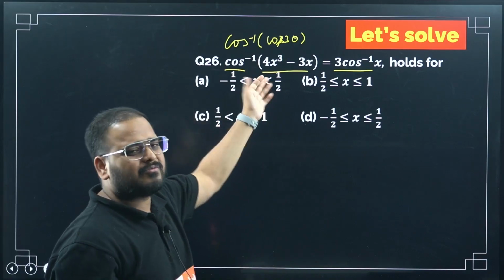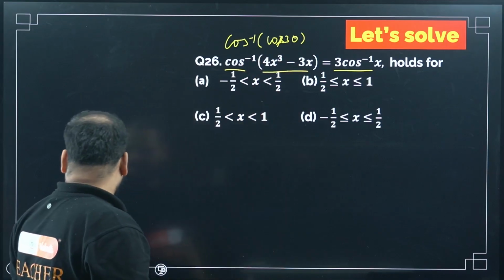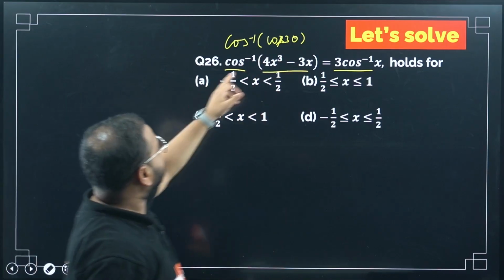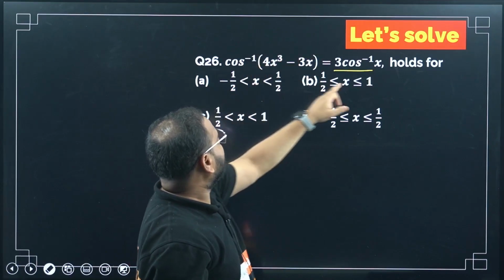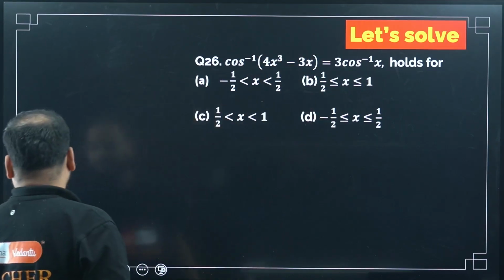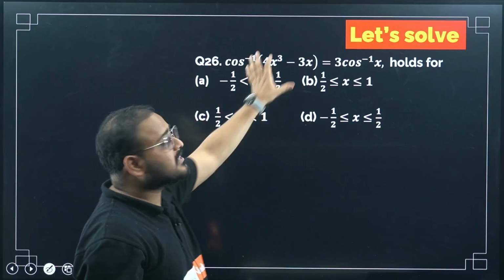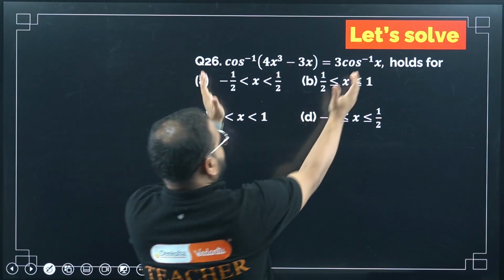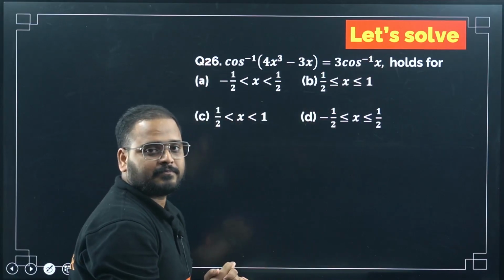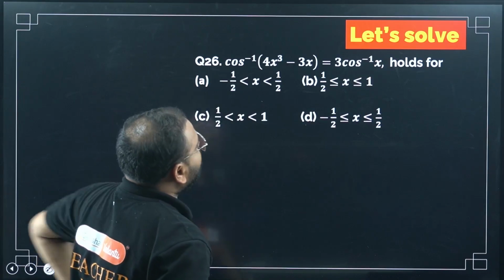Cos inverse of cos theta you will find solved everywhere, and in the examples also you might solve this question. It is available everywhere, but I am working on the domain: how to reach this domain, meaning for what domain this is true. The question is, for what domain is this condition valid? Let's see. So far we know one thing.